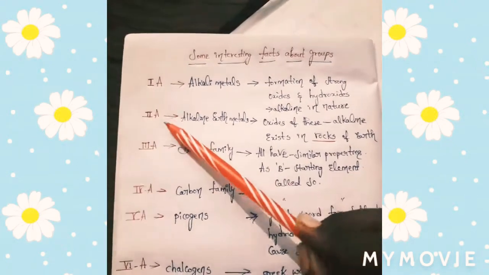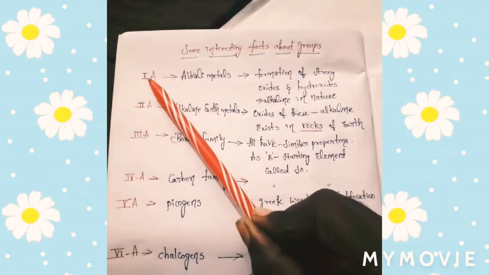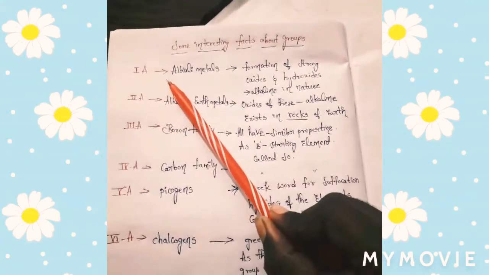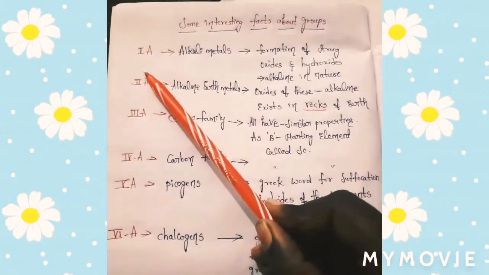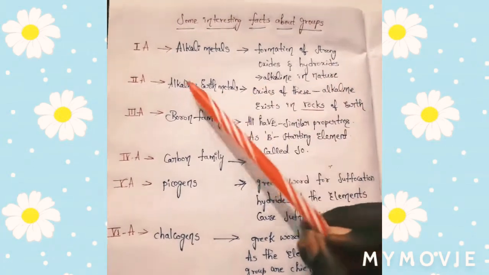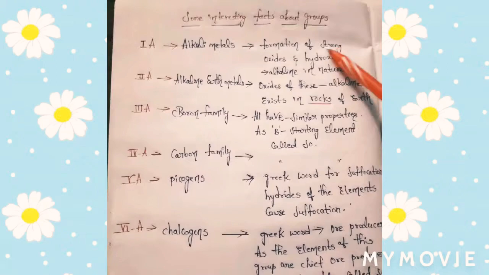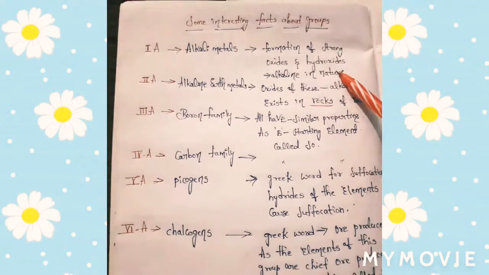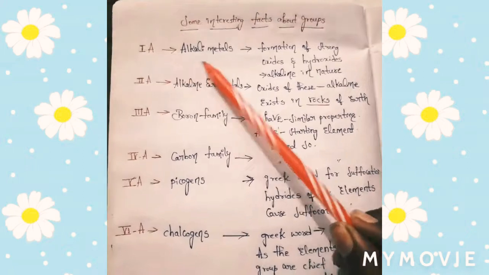See, for 1A, the elements in this 1A group are also called alkali metals. Why are they called alkali metals? The elements present in the 1A group are able to form strong oxides and hydroxides, and these oxides and hydroxides are alkaline in nature. That's why these 1A group elements are called alkali metals.